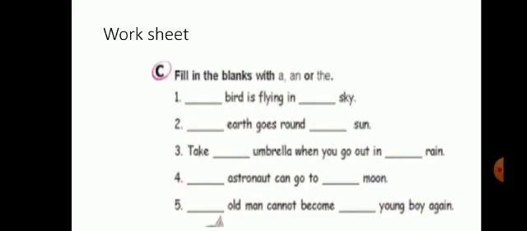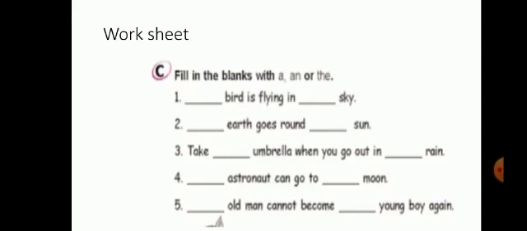Take blank umbrella when you go out in blank rain. Take an umbrella. Umbrella starts with a vowel sound, so we use an here. And before rain we use the because rain is specific and unique. Blank astronaut can go to blank moon. An astronaut can go to the moon, because astronaut starts with a vowel sound and moon is specific.